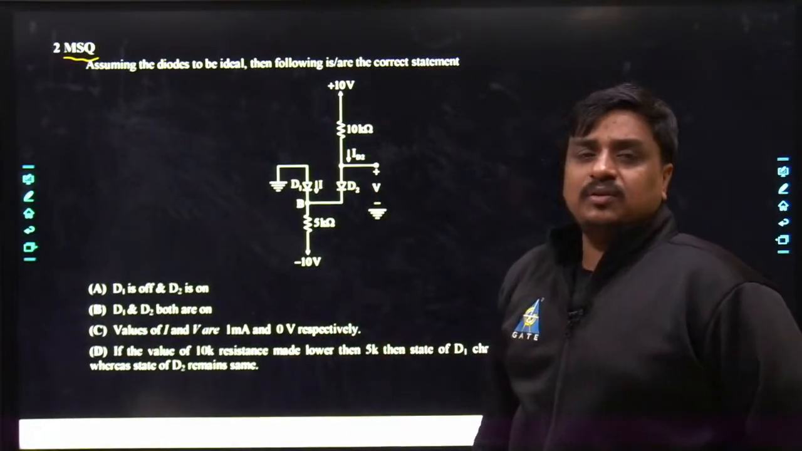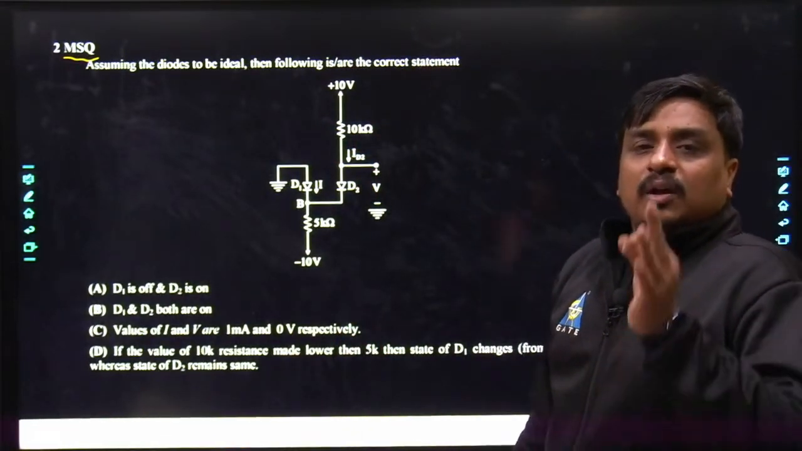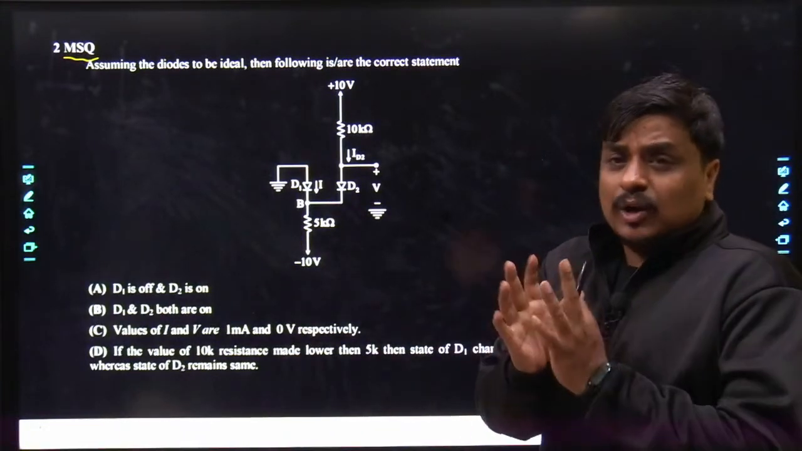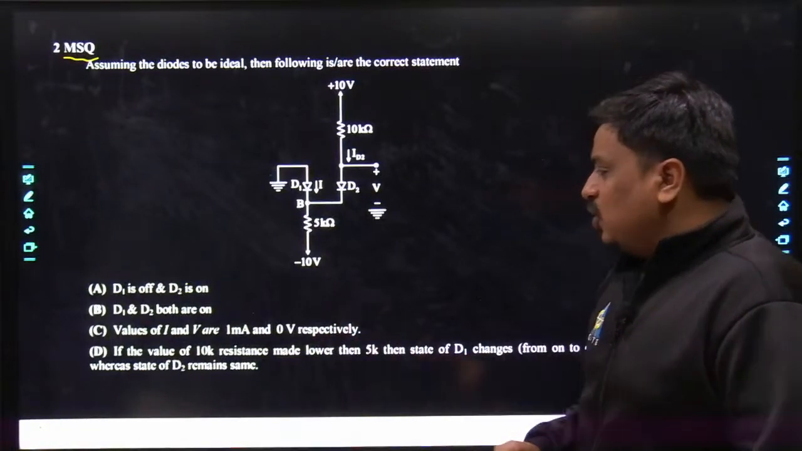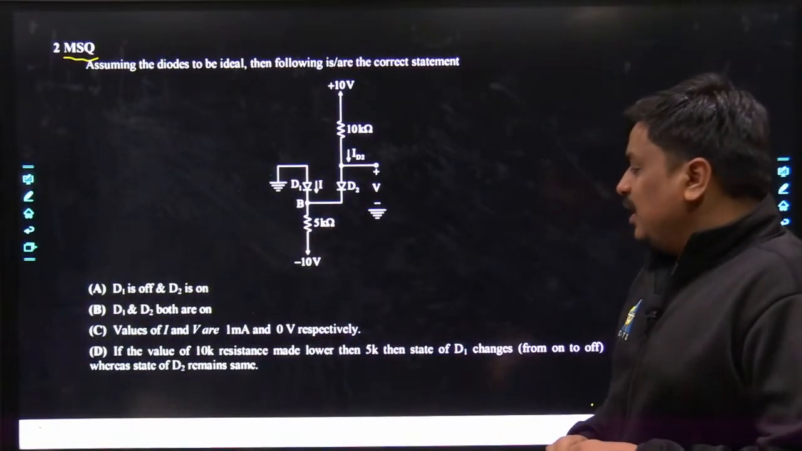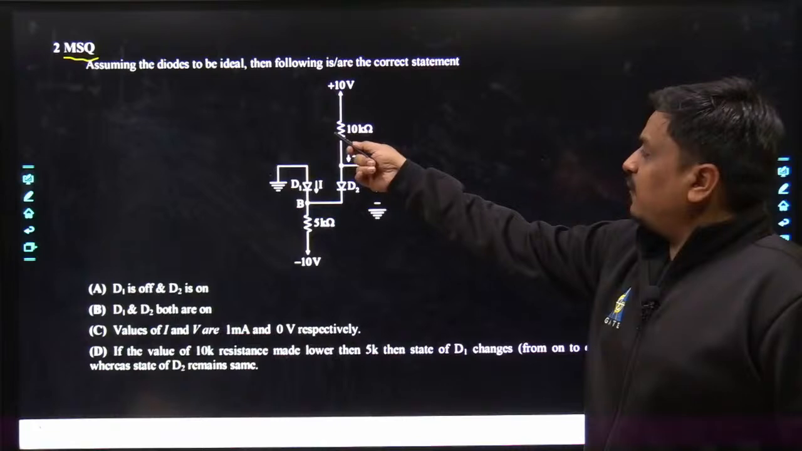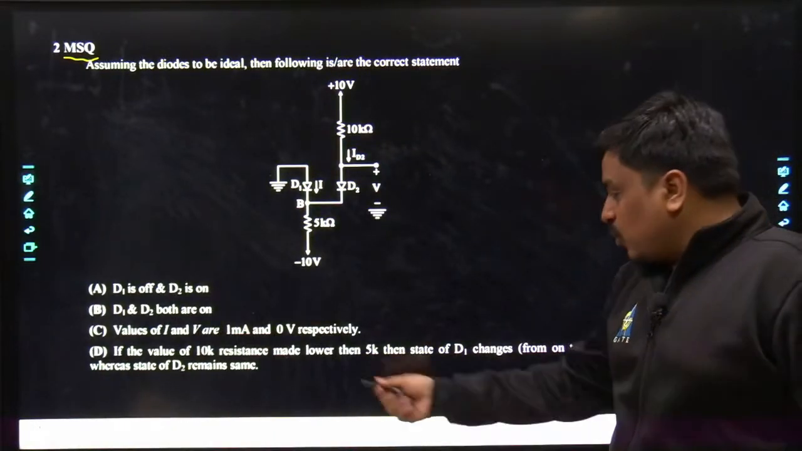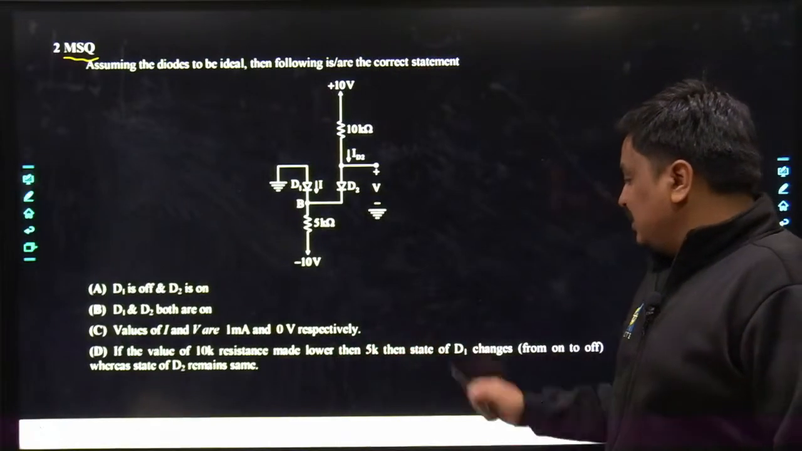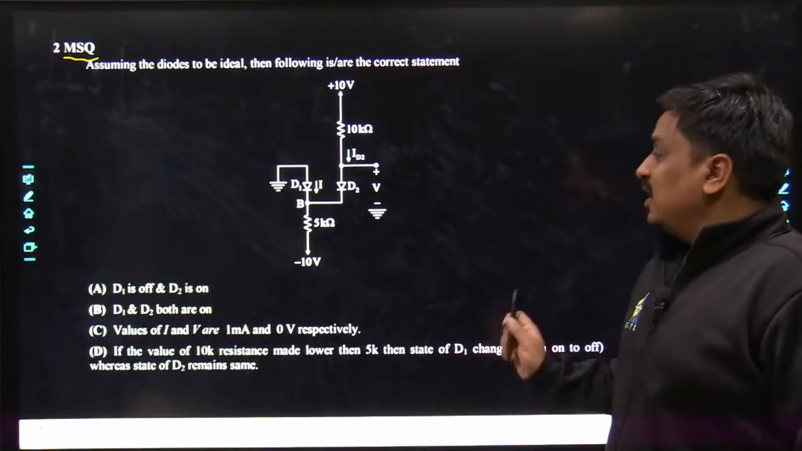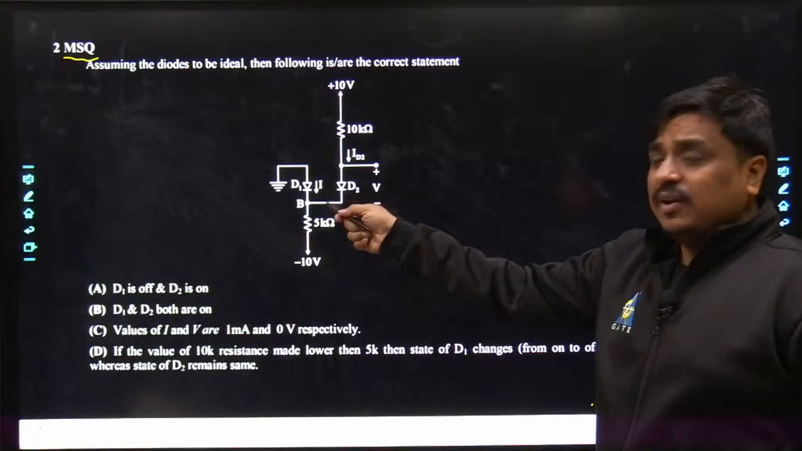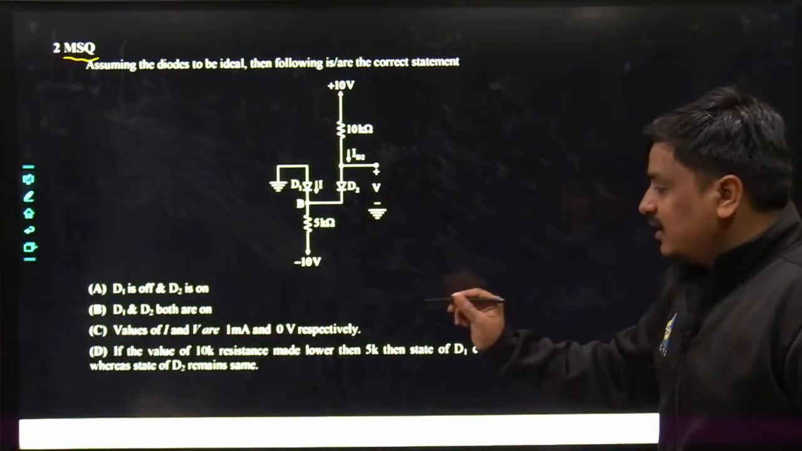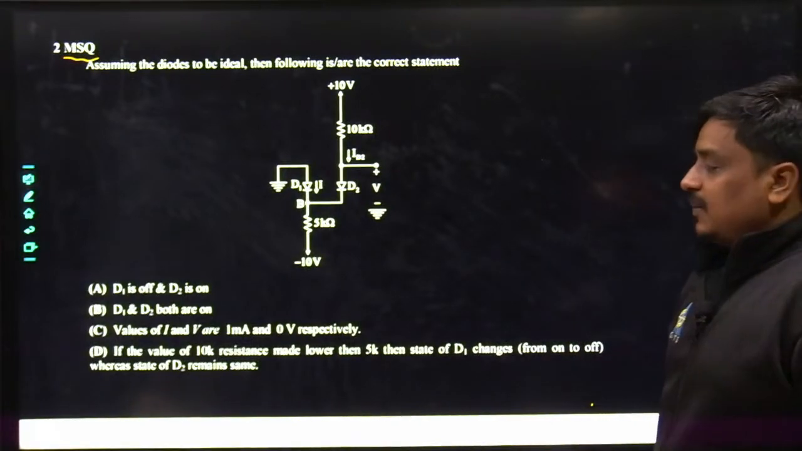Now the D option is an utterly important option, deliberately designed just to make you understand the concept of the diode. If the value of the 10 kilo resistance is lowered and brought below the value of 5 kilo, then the state of D1 changes. It would change from on to off, whereas the state of D2 remains the same.